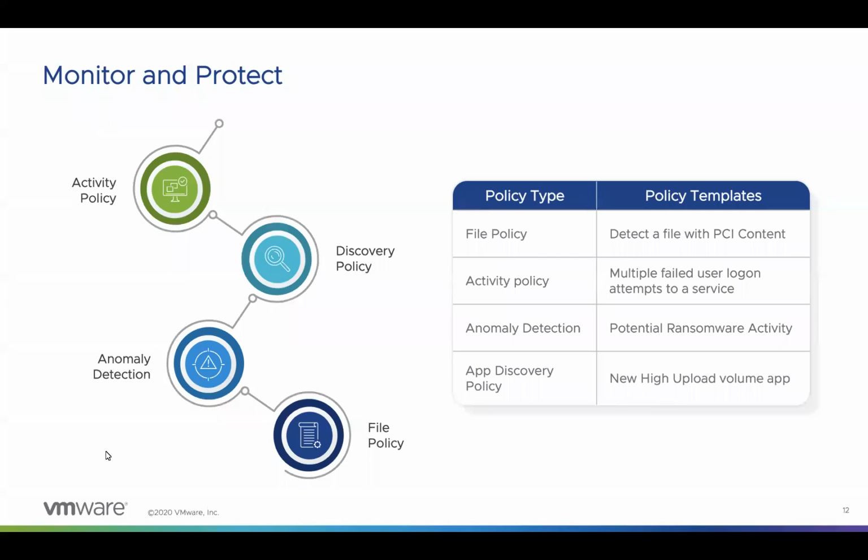In case of file policies, we can create these policies based on file name, the content of the file, file extensions, and file types. It also provides us the option to customize the data patterns or pattern matches that we are looking for. We will be discussing this in a few minutes. And then we have activity policies that are created to have control over the user activities, where various policies can be created, as we discussed earlier, about failed logins and anonymous sharing links or any link created for a certain file or data. Then we have discovery policies in place.